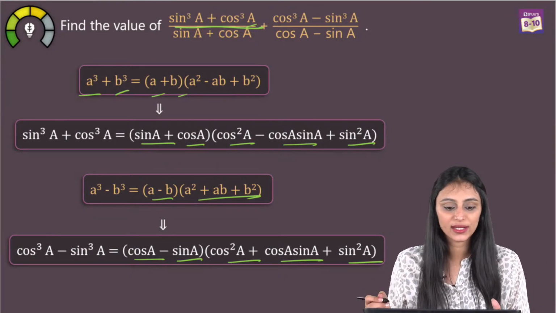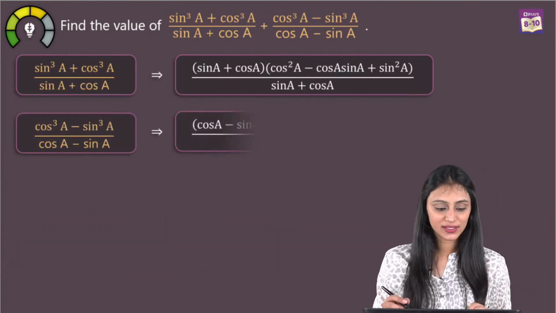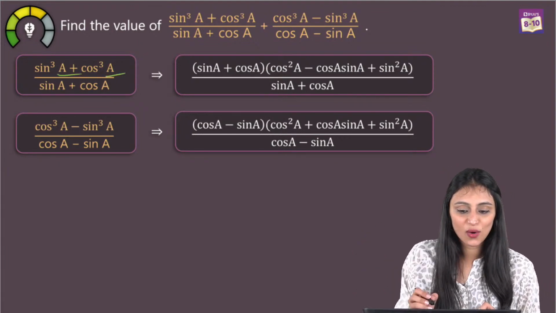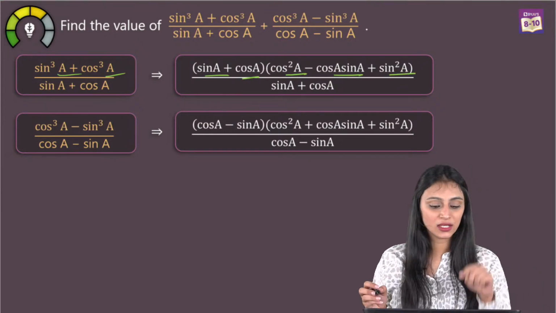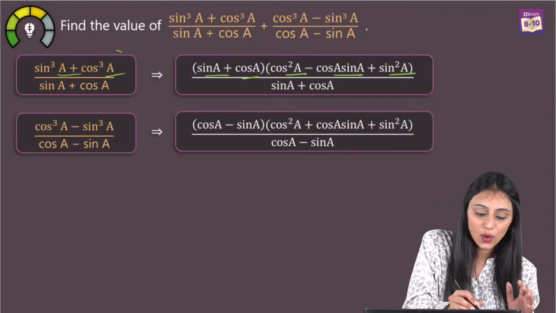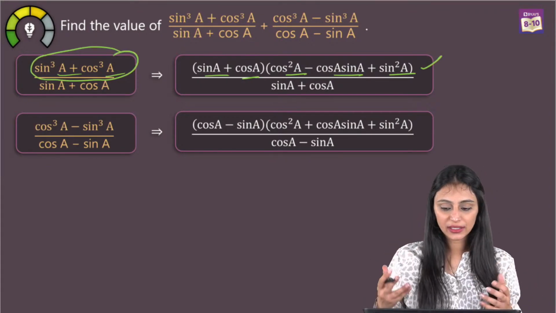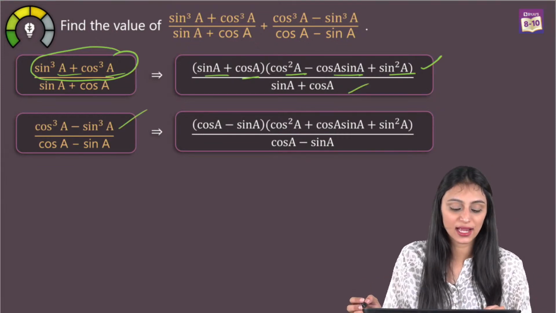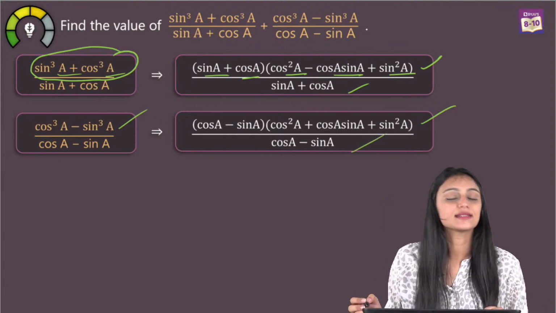Okay, somebody has already started giving answers, I can see. All right, so now we have the values. I'm just substituting what I got. So sine cube A plus cos cube A can be written as sine A plus cos A times cos square A minus cos A sine A plus sine square A. Padmali, you can see whatever value I got from there, I have just substituted it here, right? So we just use the identity to open that, divided by sine A plus cos A. Similarly, cos cube A minus sine cube A could be written in this way. Denominator is as it is, cos A minus sine A.